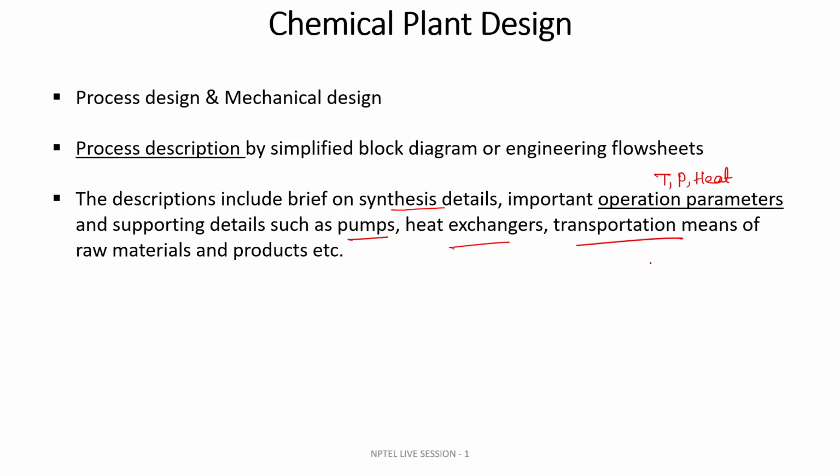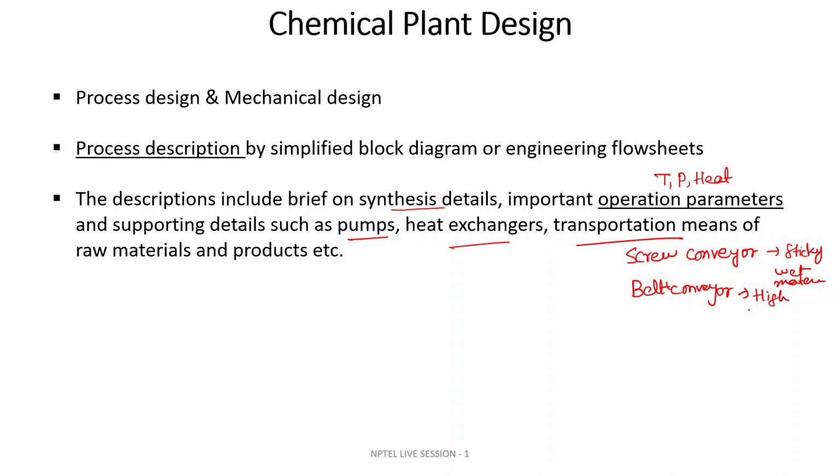And the transportation means is very important, depending upon the material you are transporting. If you are dealing with a screw conveyor, then you can go for sticky material and wet material for transportation. If you are going for a belt conveyor, then you will have very high throughput.